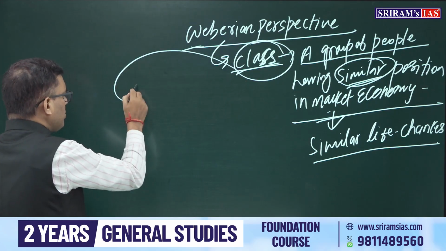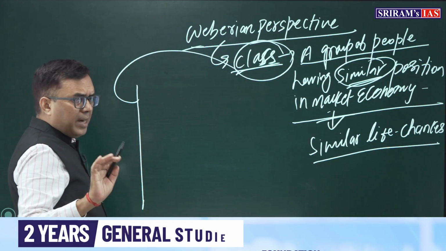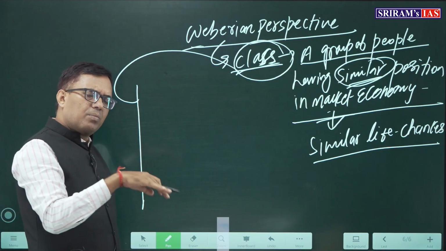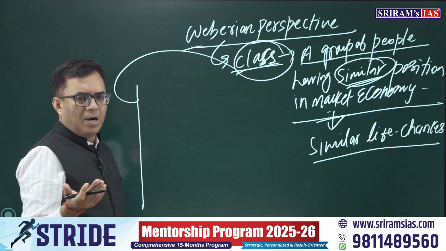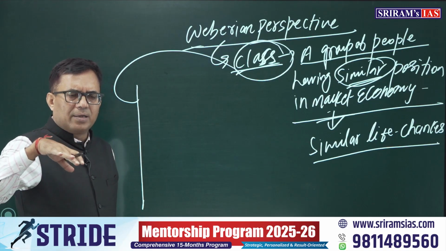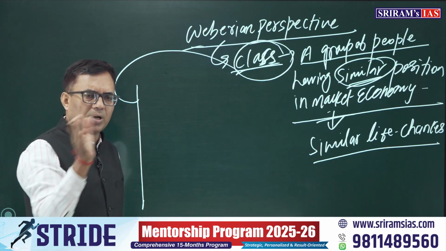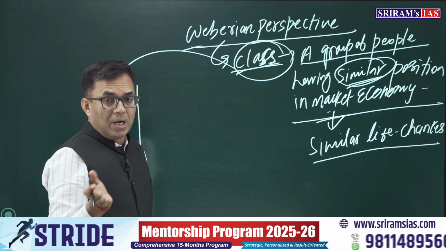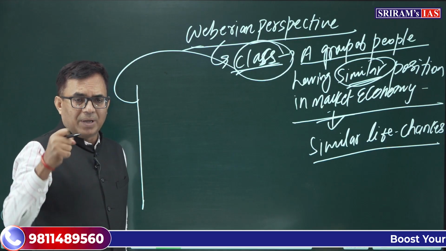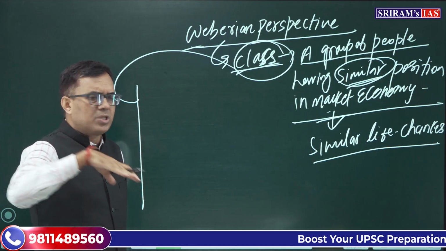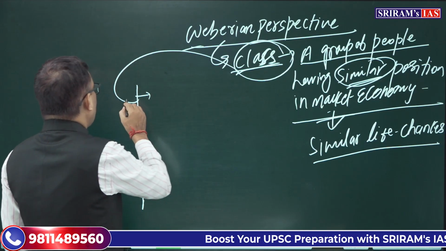Weber talked about how, in industrial society, class cannot be defined only in terms of ownership and non-ownership. There are some other classes. How can you define it with a simplistic assumption that there is one class of owners and one of non-owners? Sometimes there is another class that is not an ownership class but is very powerful, and sometimes a lower level ownership class. So Weber talked about four classes.